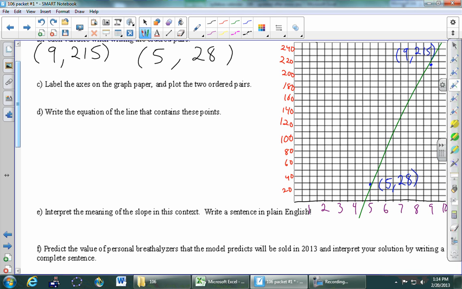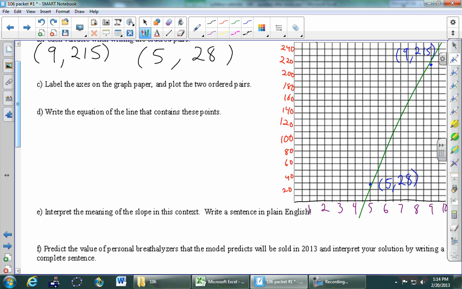Okay. And once we've got that done, I think this problem we can now ignore everything about the breathalyzer sales and everything about time. This is just an ordinary problem from here on out. The next part in D says write the equation that contains those 2 points. So we're trying to find the equation of that green line. This is an ordinary XY problem now that we've done the translating.